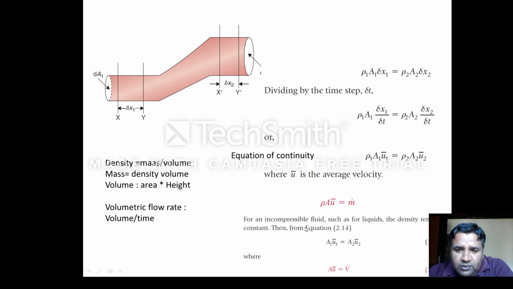For incompressible fluids, the density remains constant, as I said. So we can say that rho 1 will equal rho 2. Finally we get the equation A1 V1 equal to A2 V2, and this A1 V1 is known as volumetric flow rate. Whenever we are asked what the equation of continuity is, our answer should be that for a pipe of any diameter, A1 V1 at any time will equal A2 V2 at any other location of the pipe. That is known as the equation of continuity.